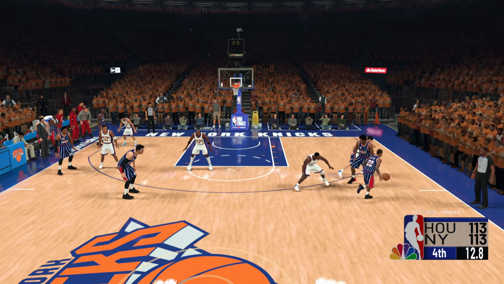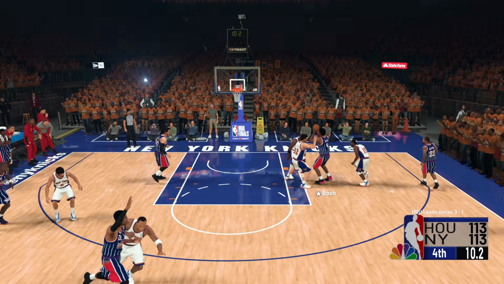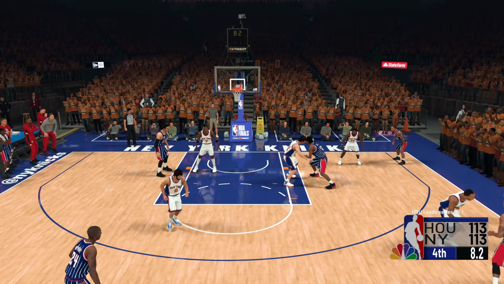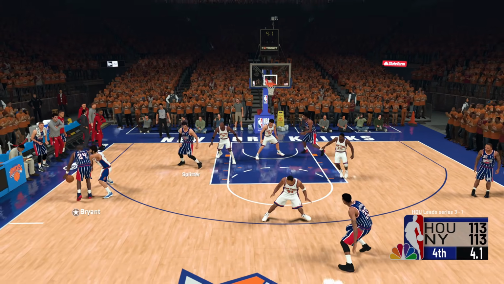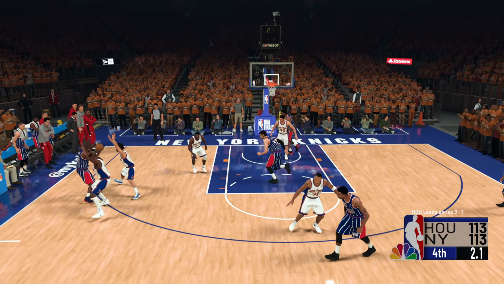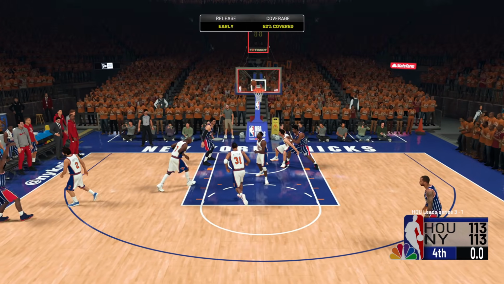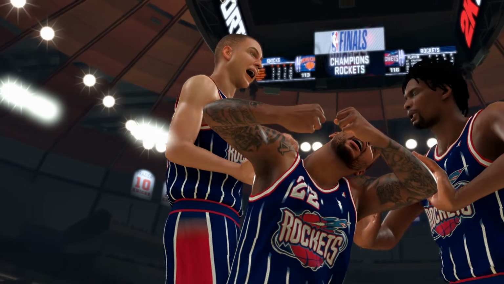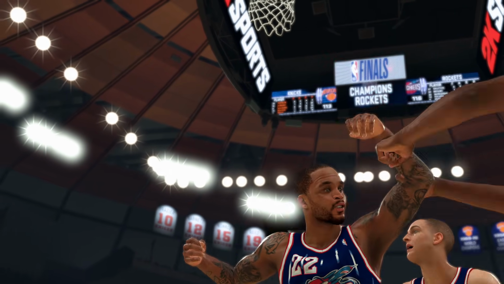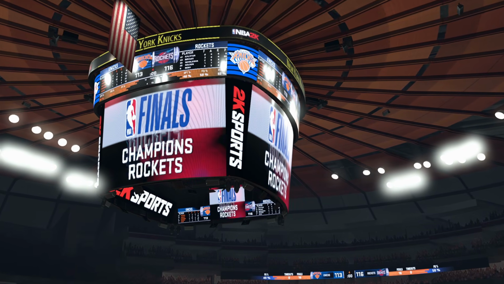14 seconds left. Chris Bosh sets the screen. Oh my God, Bosh going to the basket. Bosh. Okay, cool. He didn't put up a horrible shot, but he's gonna go into the post. Bosh to the basket. Bosh over to Splitter. Splitter out to Kobe. Kobe, 3 seconds left. Kobe gets double teamed. Kobe has to put it up contested, and Kobe hits it. Kobe Bryant has won the championship for the Rockets on a game winner at the buzzer.